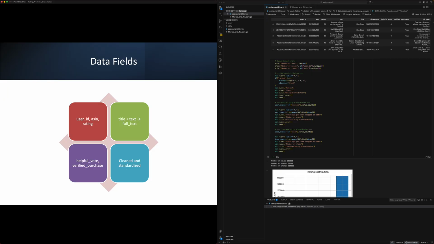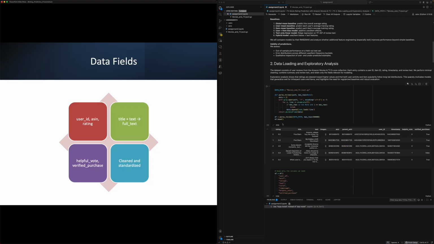For pre-processing, I kept the key fields that are required for the model, being the user ID, the item ID, the rating, the review title, and the review text. I created a full text field by combining the title and review text, since both contribute to the sentiment and context. The dataset is already well structured, so pre-processing mainly involved selecting the relevant columns and standardizing the columns. I'll be quickly walking through the code and what I did for these.